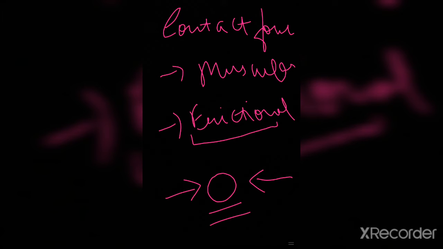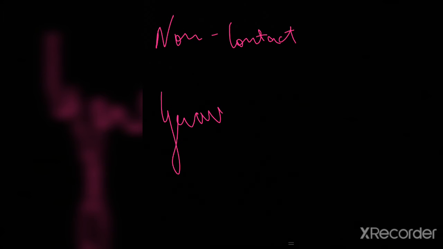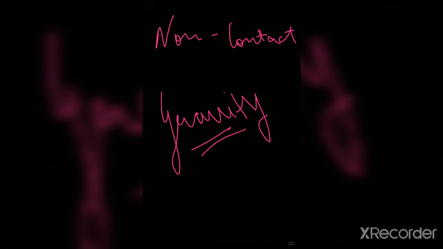Now after learning about frictional force as a type of contact force, let's discuss the next type, which is non-contact force. What is a non-contact force? For example, gravitational force. Here we first think about gravity. The earth has gravity. So what is gravitational force? It is the force with which the earth pulls everything towards itself. It means there is no contact. Like this is the land and this is the object. If you throw a ball to a height, there is no contact between them, but still the object gets pulled down. This is because of the gravitational force.